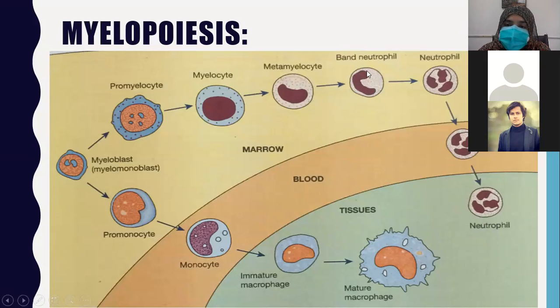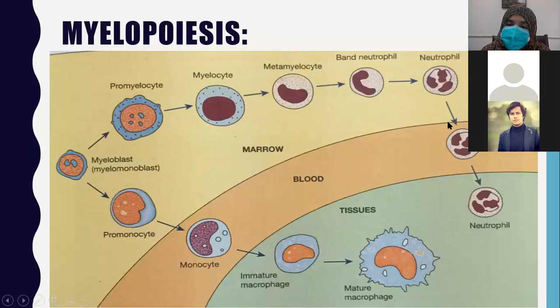This band cell will eventually produce neutrophil, as this band cell only has to form the lobes of the nucleus. Rest, it is a fully functional neutrophil. So when the band cell has the formation of a lobed nucleus, it's called neutrophil. The mature neutrophil leaves the bone marrow. This yellow and orange color is all marrow. When the neutrophil is formed inside the marrow, the mature neutrophil leaves the marrow and transfers into the blood. This vessel is blood.